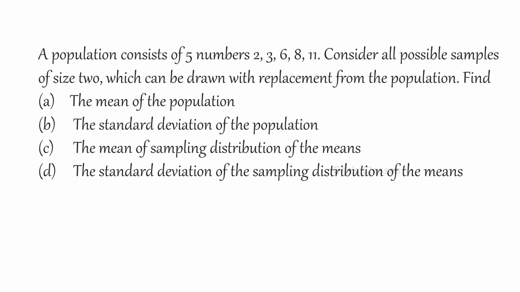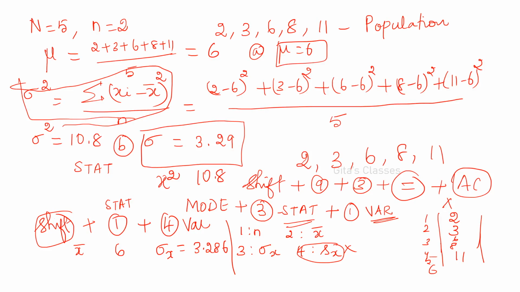Next is 2, 3, 5, 6, 8, 11. These 5 numbers are given. You have to find out the mean and the standard deviation. These are the formula. Sigma squared is equal to sigma xi minus x bar the whole square divided by n. This is the formula, and you have to substitute these values.